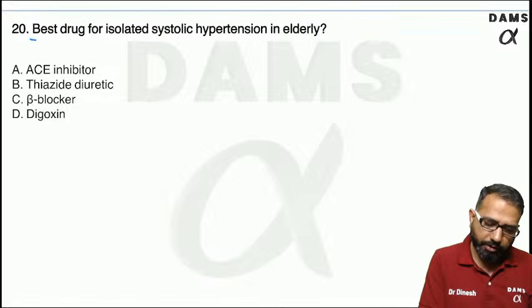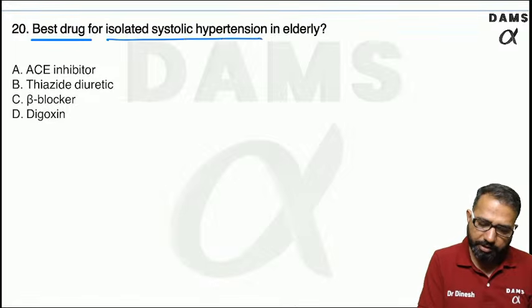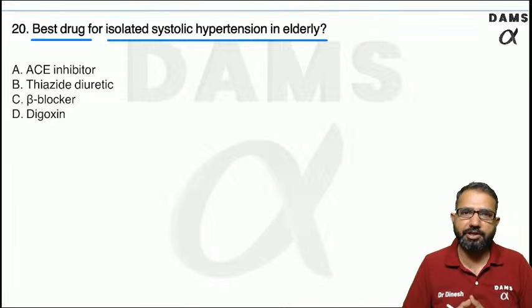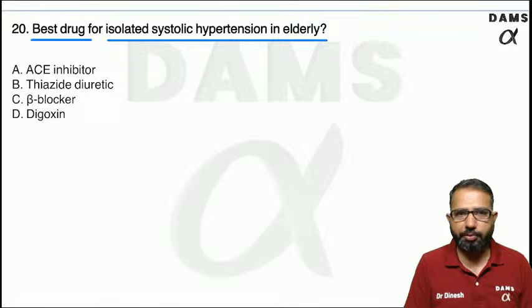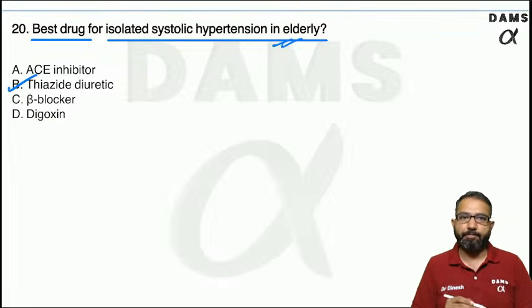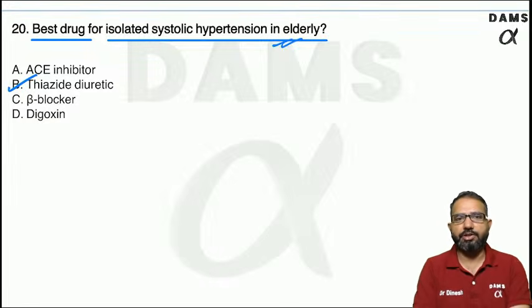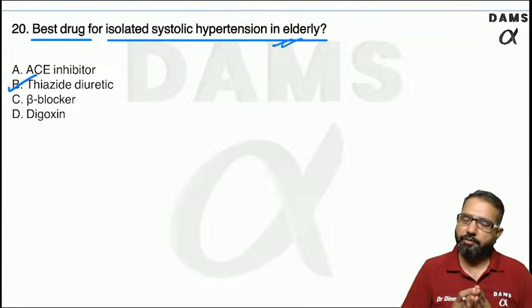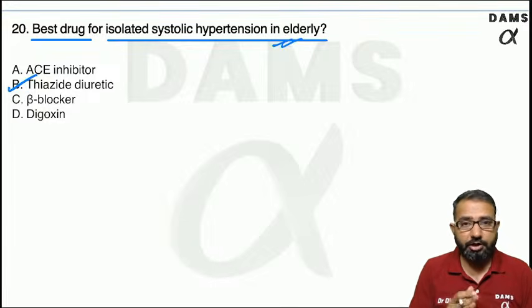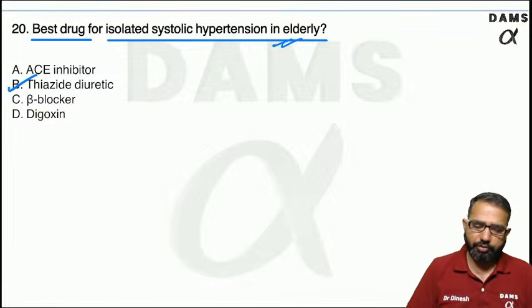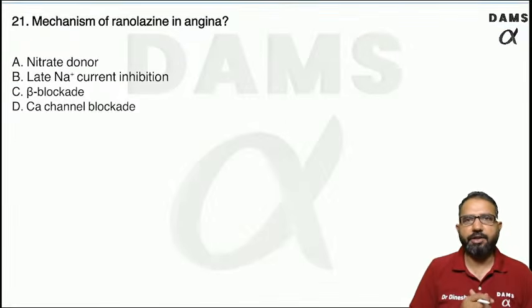Best drug for isolated systolic hypertension, which is commonly seen in elderly patients. In isolated systolic hypertension, only systolic BP is high, diastolic BP is not high. What is the best drug? The best drug for these patients is always, in old patients, the thiazide diuretics. These decrease the extra volume, and they also have some vasodilator property. They are wonderful drugs for isolated systolic hypertension. So remember this: in isolated systolic hypertension, the best drug will be diuretics.